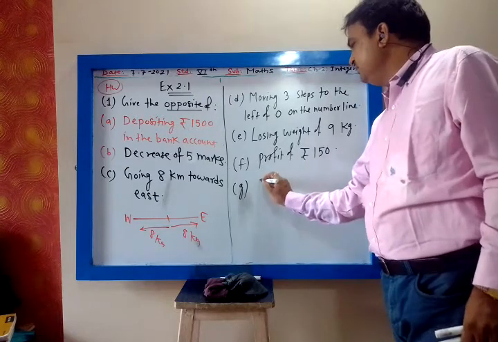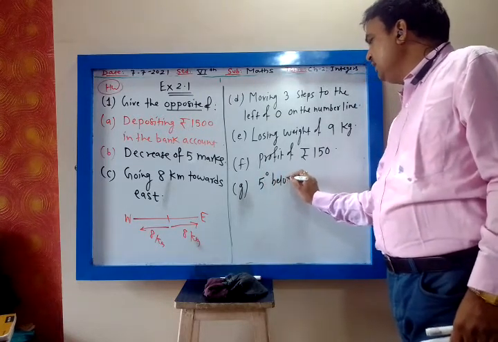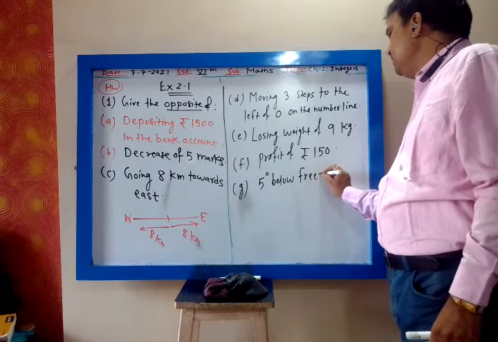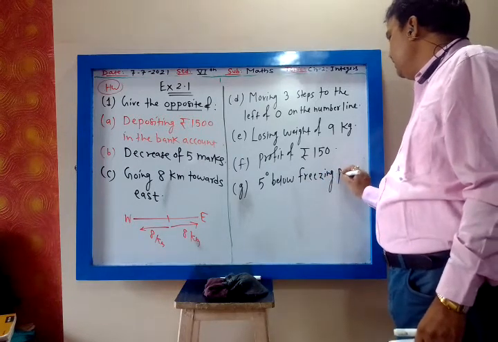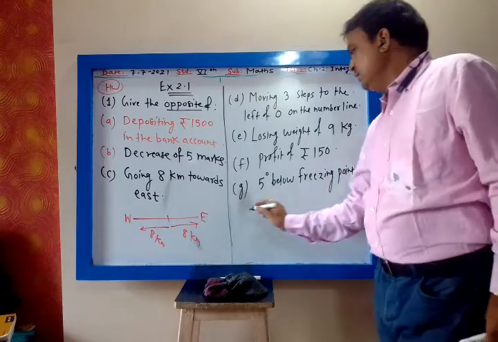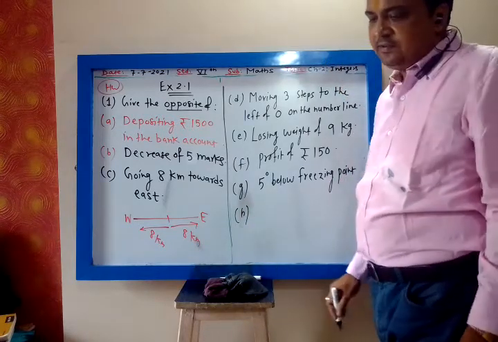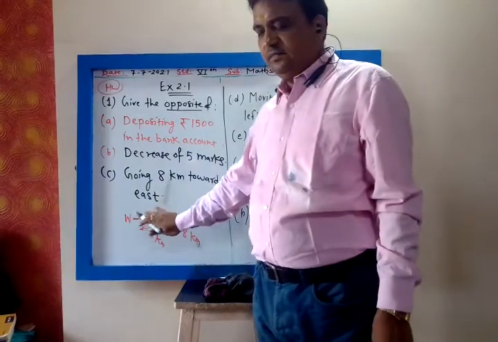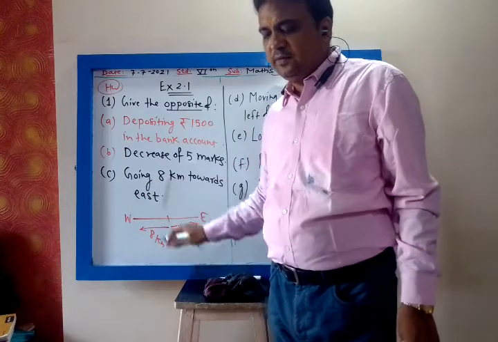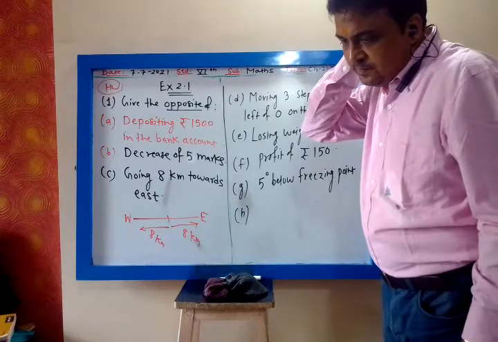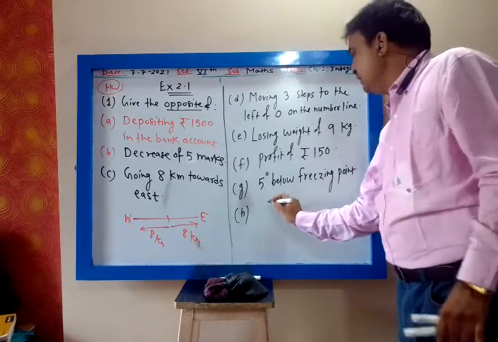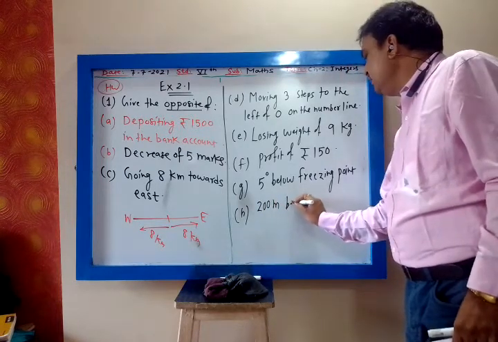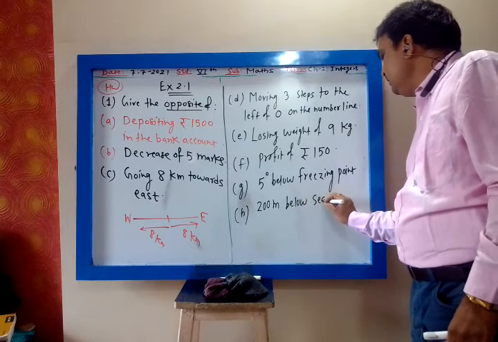Then 5 degree below freezing point. Immediately I will erase, so do not take much more time in writing. 5 degree below freezing point. H. No, do not draw. In the answer you draw. H. 200 meter below sea level. I do not want the answer. 200 meter below sea level.